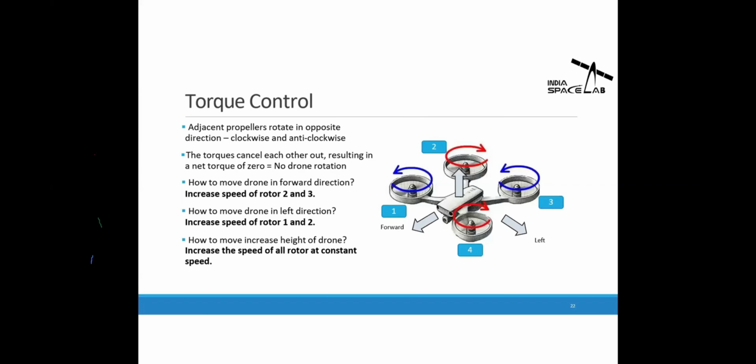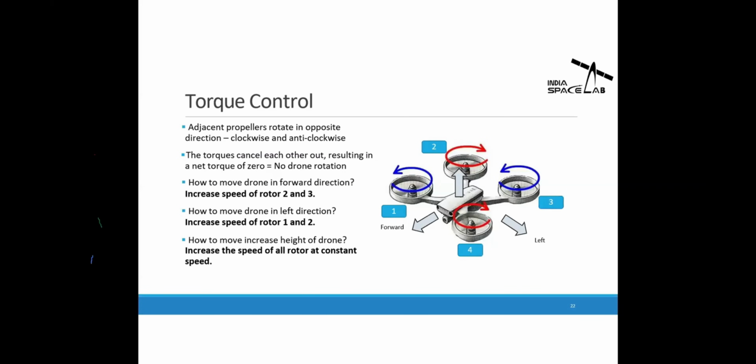Because if all are clockwise, then what happens? If all the motors are running in the same direction, then according to Newton's law of motion, the drone body will try to rotate in the opposite direction. Then the drone will not be stable at the specific point. That's why two motors rotate opposite, which cancels out this force and the drone flies stably. So this is totally about the torque control.